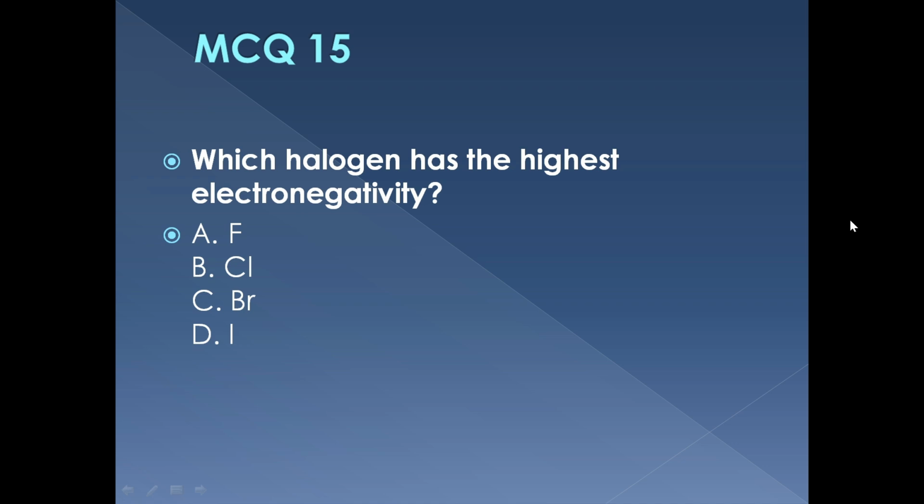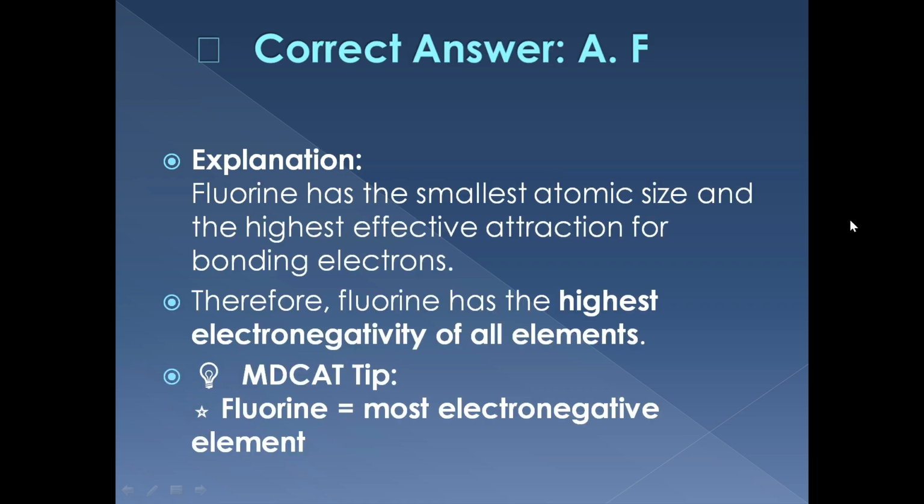MCQ 15. Which halogen has the highest electronegativity? Fluorine, chlorine, bromine, or iodine? The correct answer is fluorine. It has the smallest atomic size and strongest attraction for bonding electrons, making it the most electronegative element.